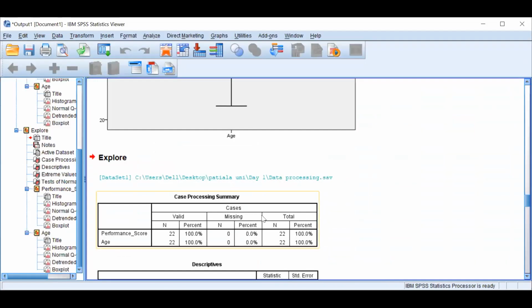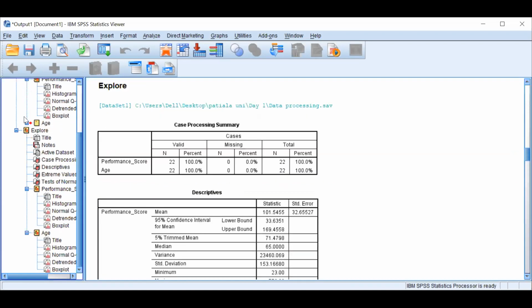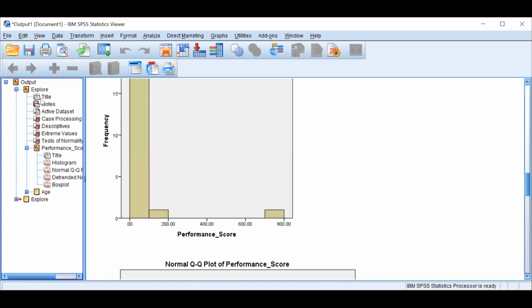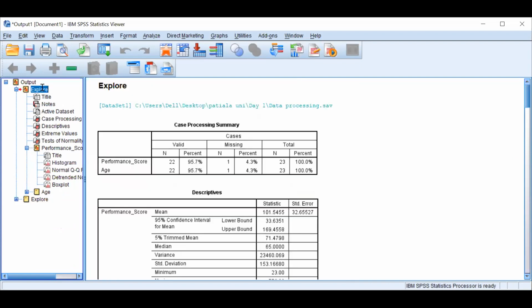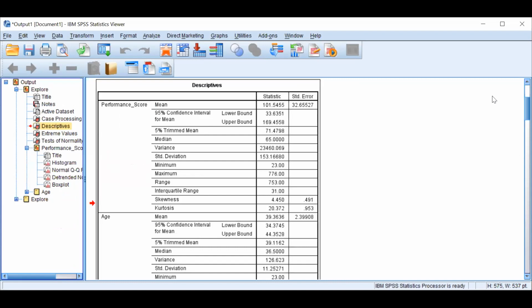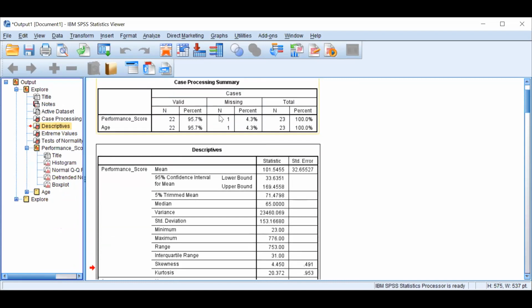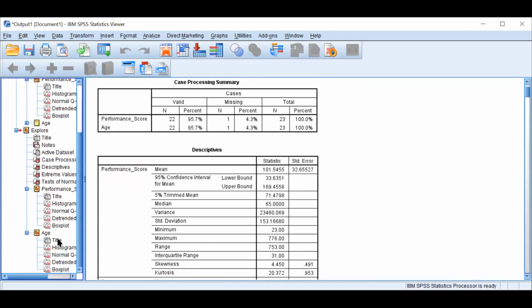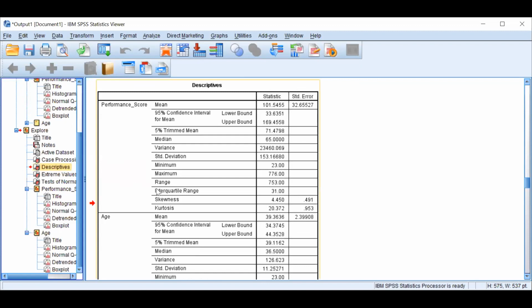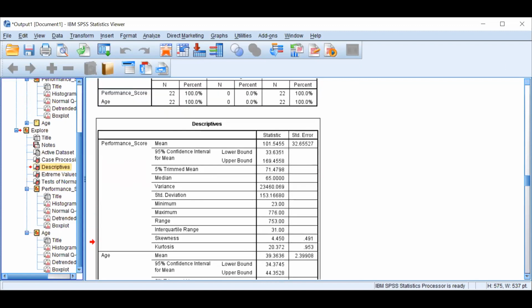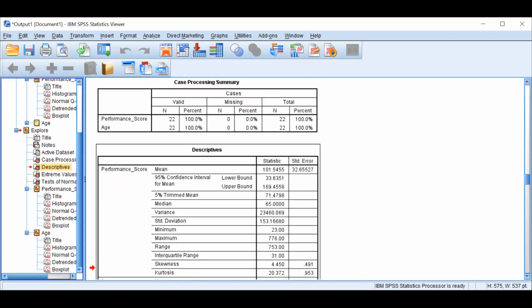So now you can see. This is my output window.